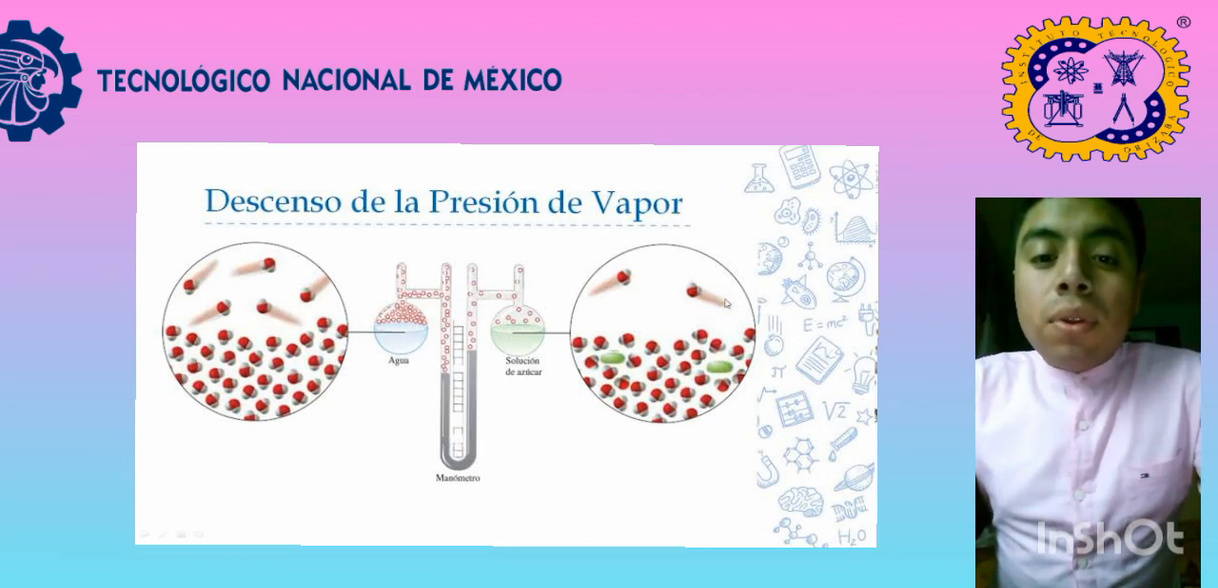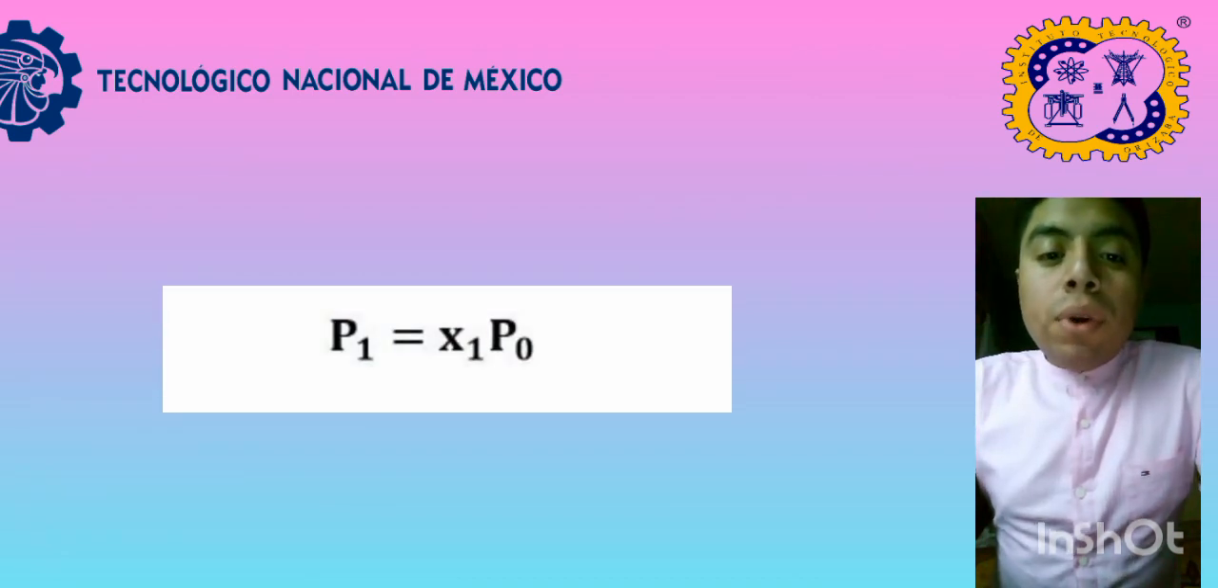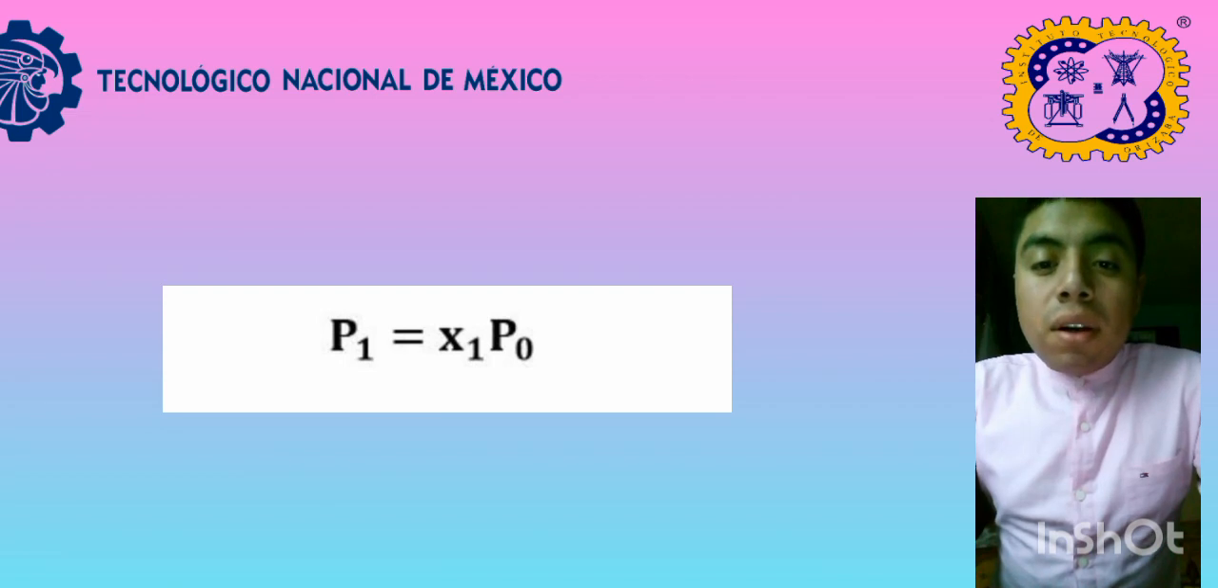The analytical way to express this property is Raoult's law, which relates the vapor pressure of the solvent to the mole fraction of the solvent. We have the following equation: P1 = X1 · P1°, where P1 is the vapor pressure of the solution, X1 is the mole fraction of the solvent, and P1° is the vapor pressure of the pure solvent. Note that as the mole fraction of the solvent decreases, the vapor pressure of the solution decreases.